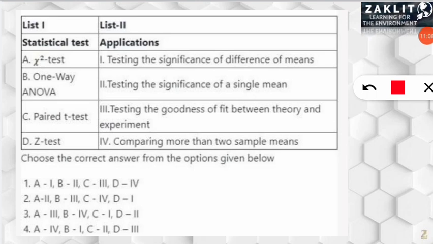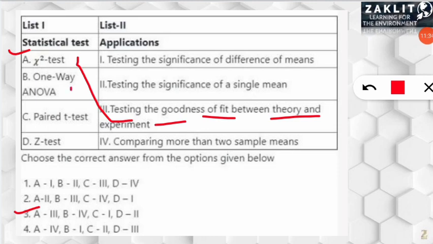So one thing you should remember, where we are seeing chi-square test, you should directly go and match with the goodness of fit. So testing the goodness of fit between theory and the experiment is the main purpose for the chi-square test. Similarly, option number 3 will be correct, because here only the chi-square test is matching with the goodness of fit.